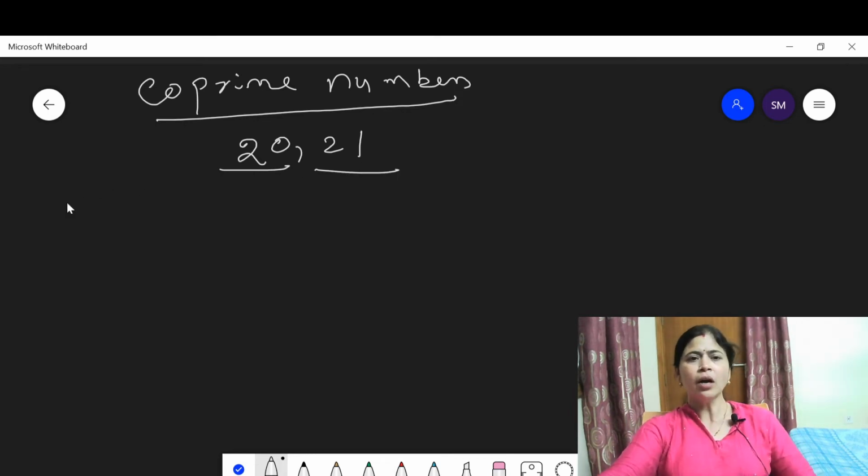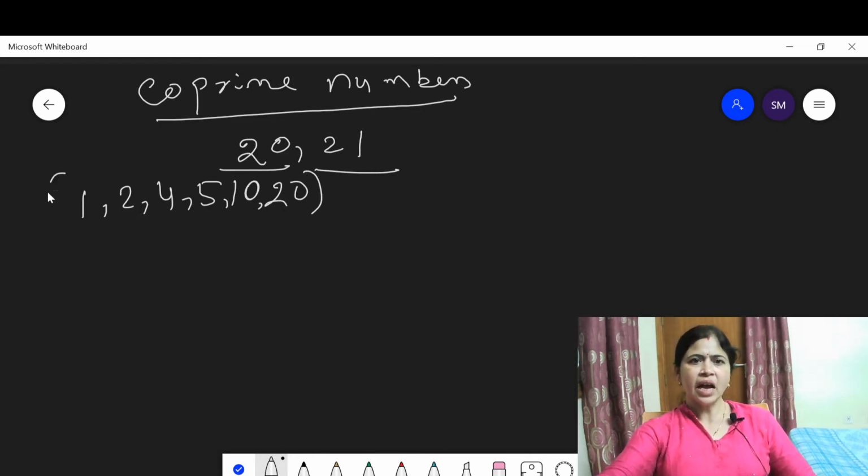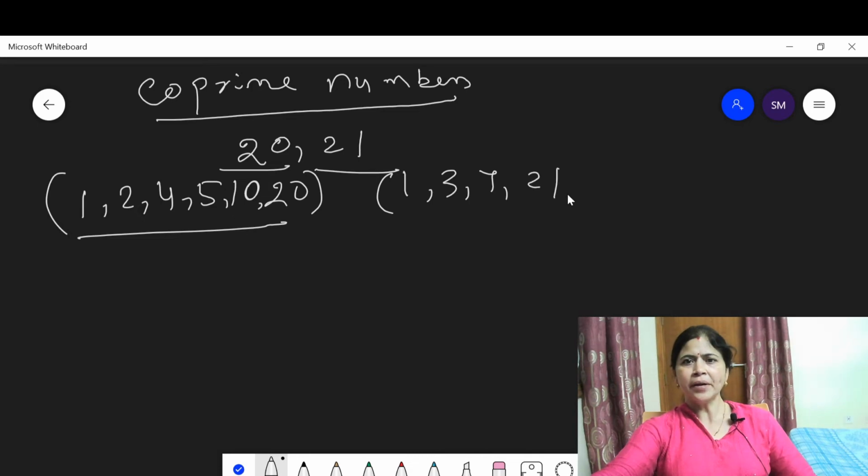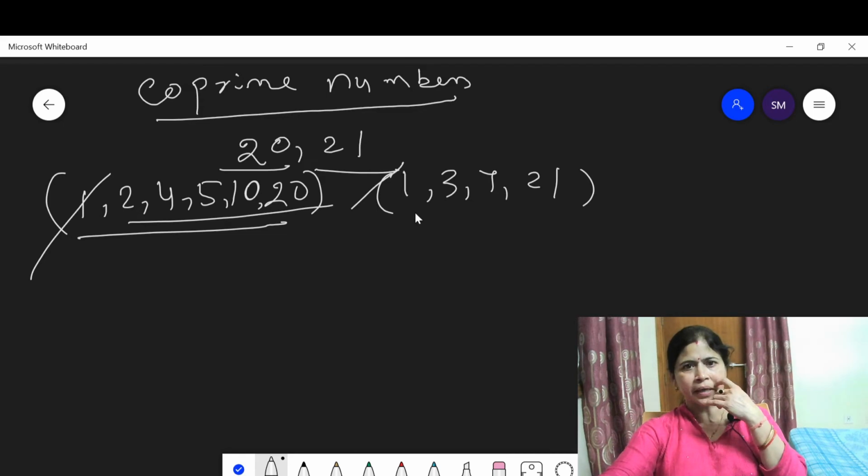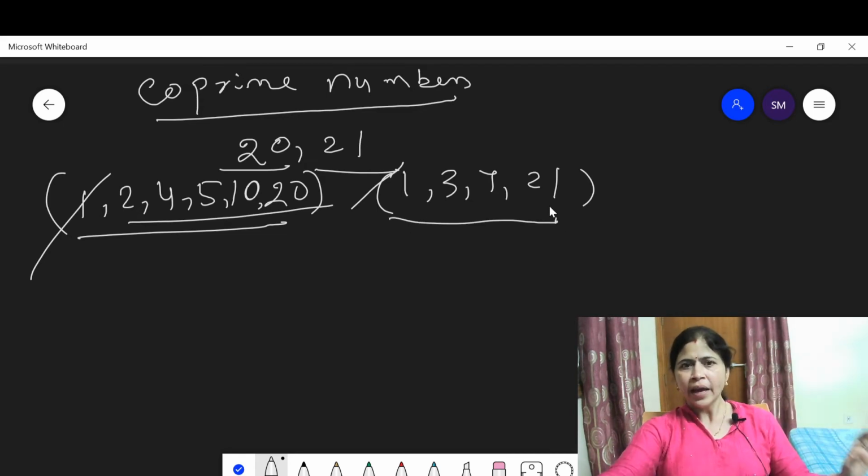Let us find out the factors of 20. 1, 2, 4, 5, 10, 20. All these are factors of 20. Then find the factors of 21: 1, 3, 7, 21. Except 1, are there any common factors between 20 and 21? Is there any other common factor, a number divisible by both 20 and 21? No, there isn't. This means these two numbers are co-primes.